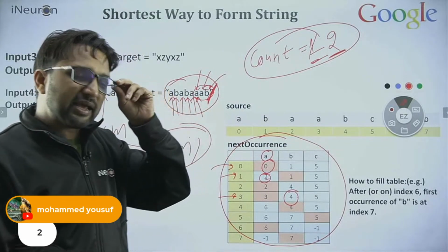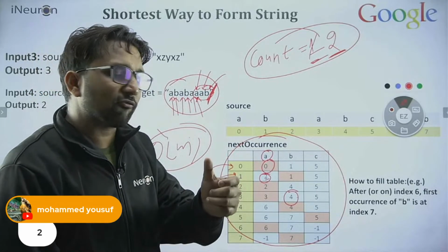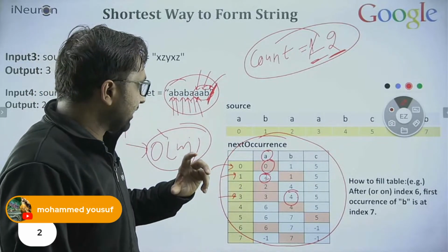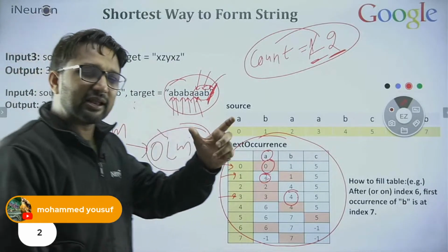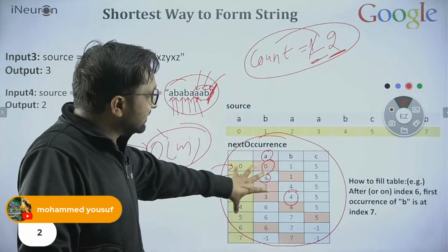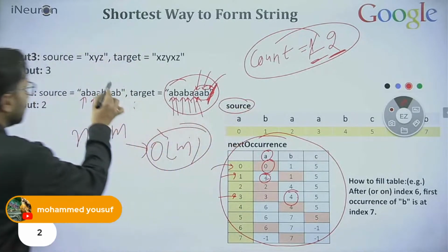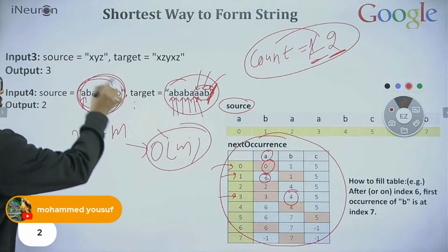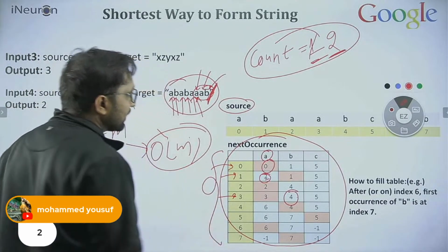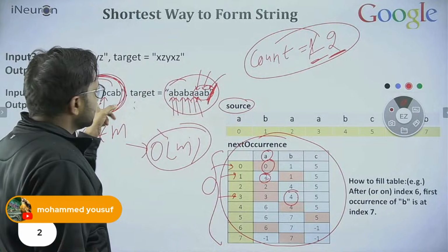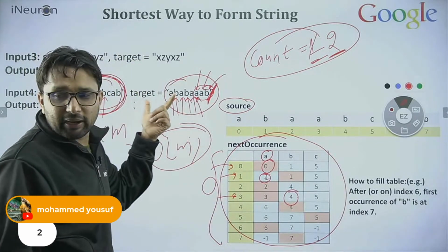How will you build up this table? Maybe I can take some time here and give you time to think over it. This is also part of learning. Or I can tell you directly, but can you think, please? That is the learning part. This table is built from the source string. How can you build it?